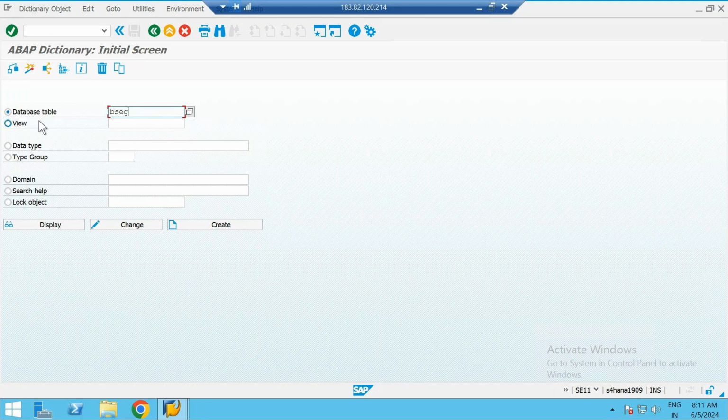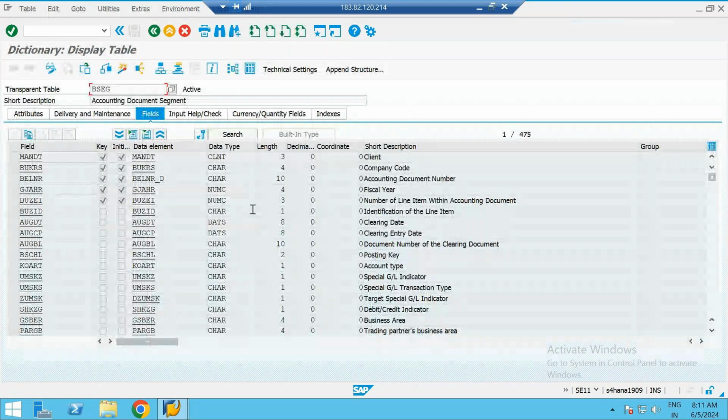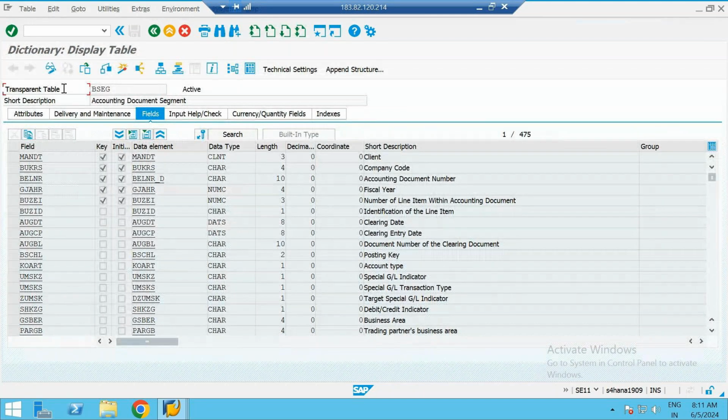As I was saying, BSEG is a standard table related to your finance area. If you display this table, currently we are in the HANA system, so here it says transparent table. But if you open the same table in the ECC system, it will be a pooled table.